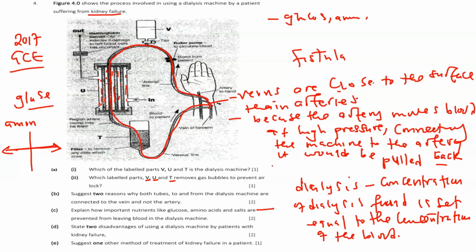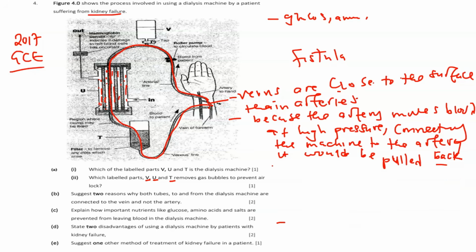For diffusion or osmosis to take place where something is leaving, there has to be a concentration gradient. Here there's none. That is how the important nutrients are maintained in the blood. So by setting the concentration of dialysis fluid equal to that of blood, they have the same components. Glucose in the dialysis machine is equal in concentration to the one in the blood, and of course amino acids and all other important substances.